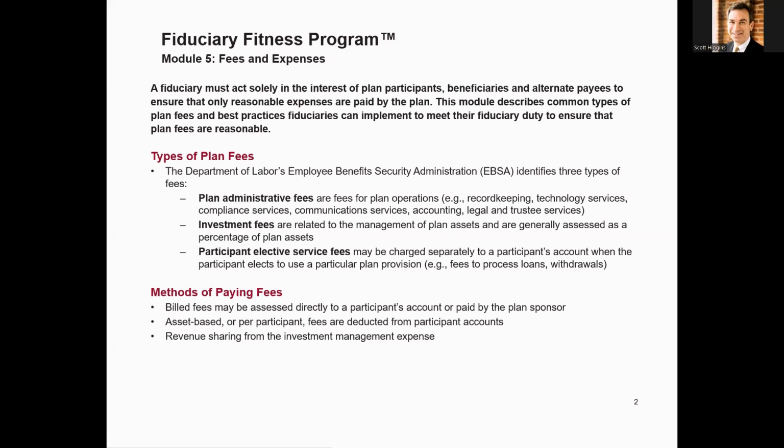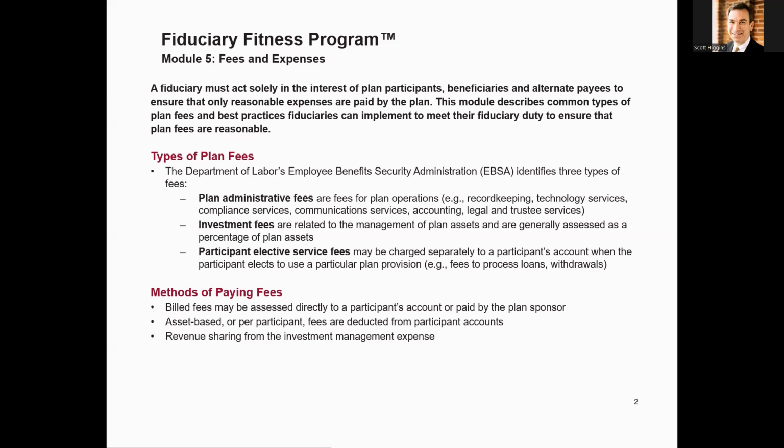Number two are investment fees that are related to the management of the assets. So every mutual fund, let's say, has an investment fee that goes primarily to the manager of the mutual fund to pay that manager's fees. Third are participant elective service fees, and these are fees that a participant has access to and may elect to use at certain points. Examples of those are loans, QDROs, hardships, distributions, etc.